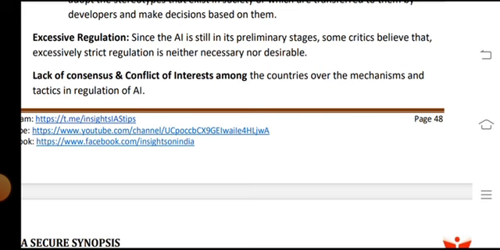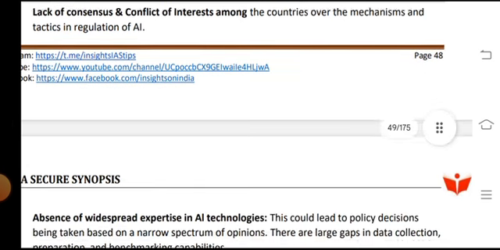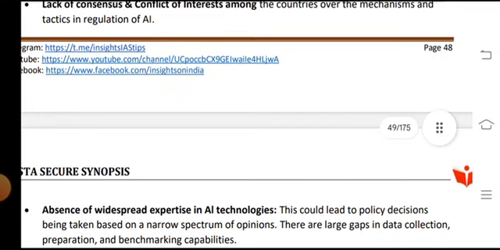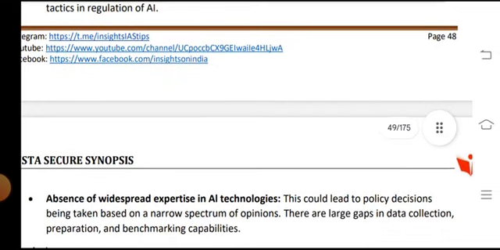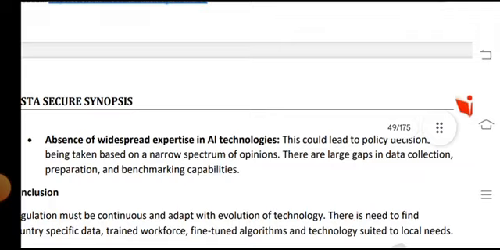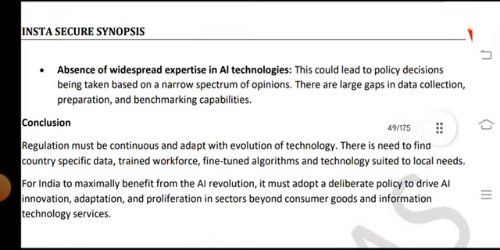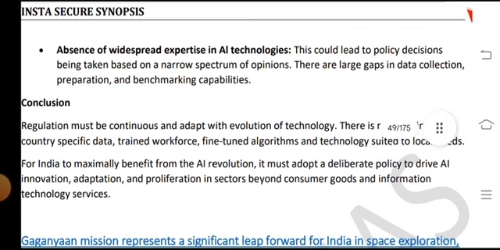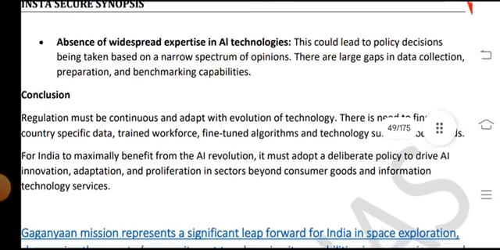Lack of concern and conflict of interest among the countries over the mechanism and tactics and regulation of AI. Absence of widespread expertise in AI technologies could lead to policy decisions being taken based on a narrow spectrum of opinion. There are large gaps in data collection, preparation and benchmarking capabilities.